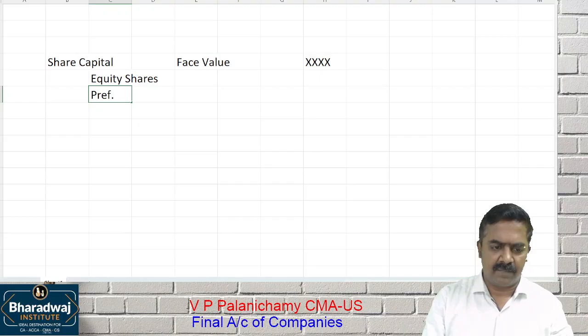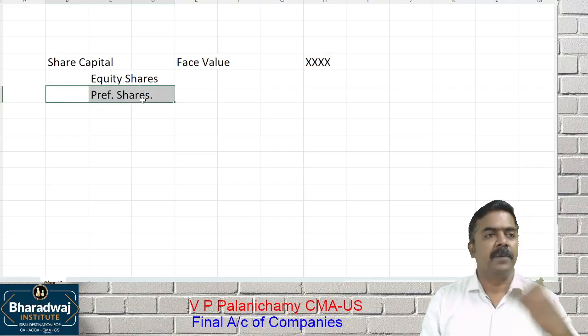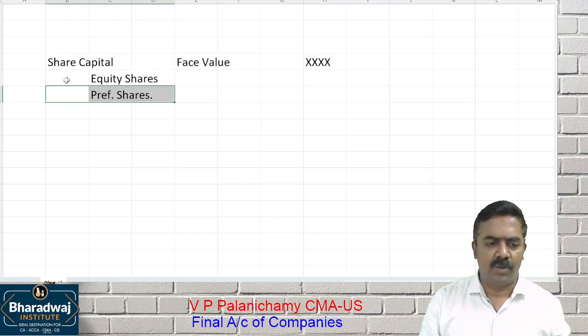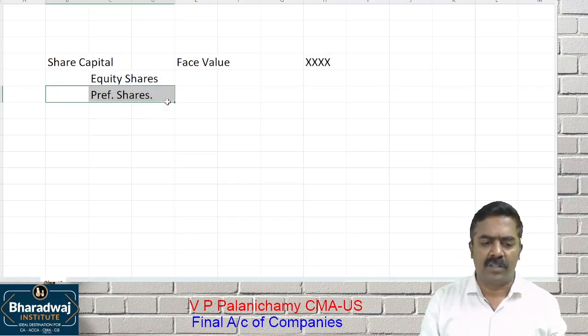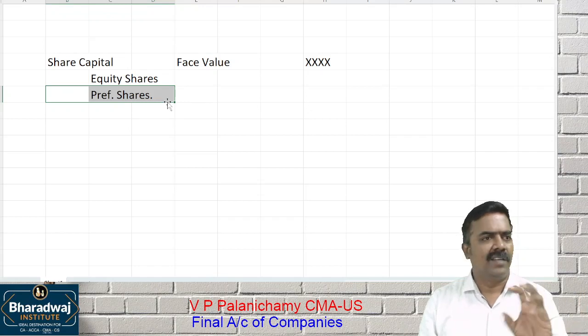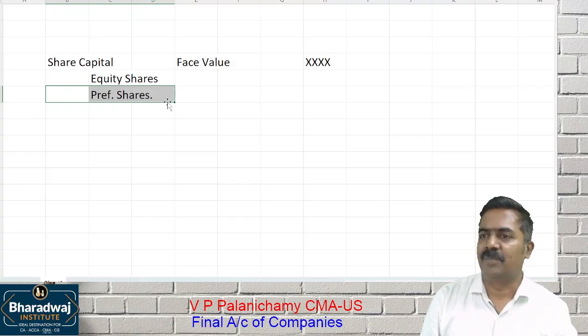Preference shares. What do you mean by preference shares? They get dividend at a fixed rate, and repayment of capital also. Who are equity shareholders? Ultimate owners who take risk. Who are preference shareholders? They don't take any risk. They will get a dividend every year and they will get repayment of capital also when the company is closed.